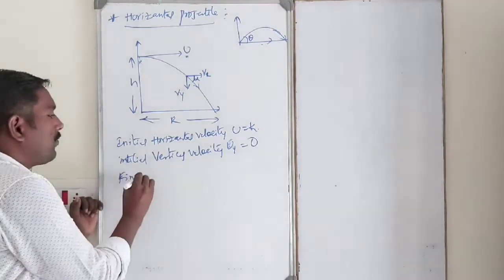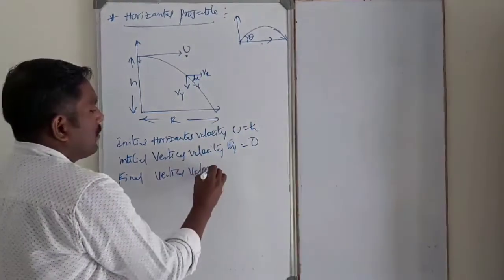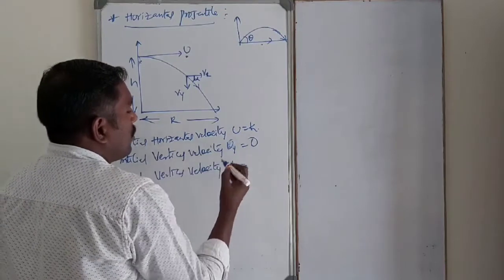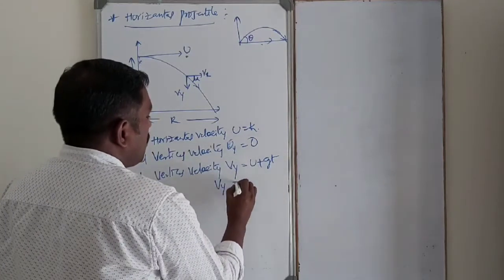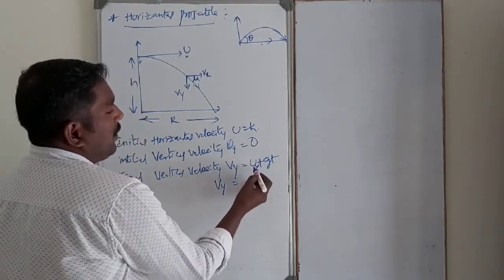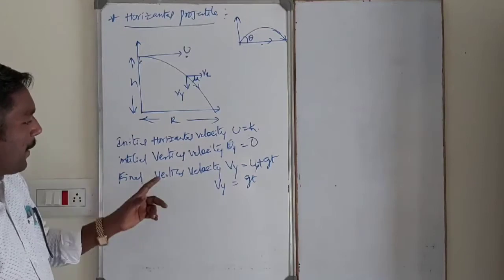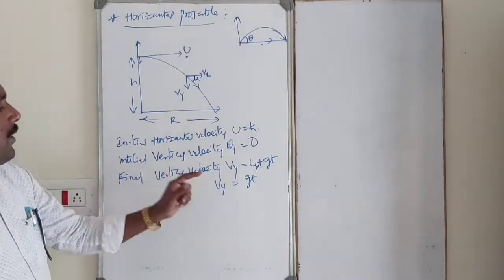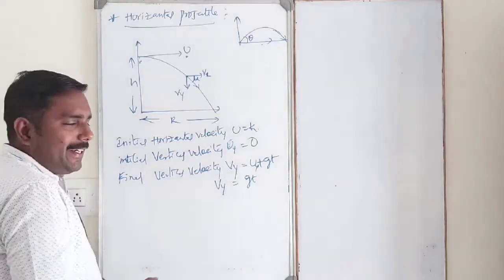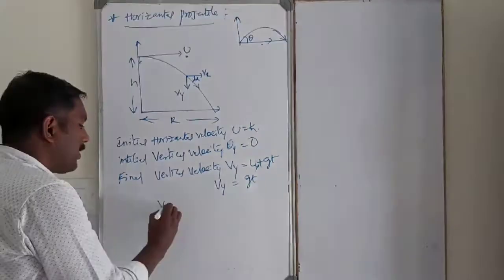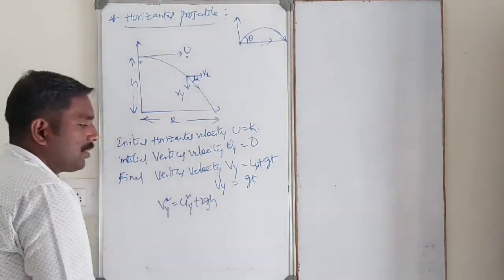Final vertical velocity. Vy is equal to u plus gt. Since the initial vertical velocity is 0, Vy is equal to gt. Now in terms of height, v squared is equal to u squared plus 2gh.